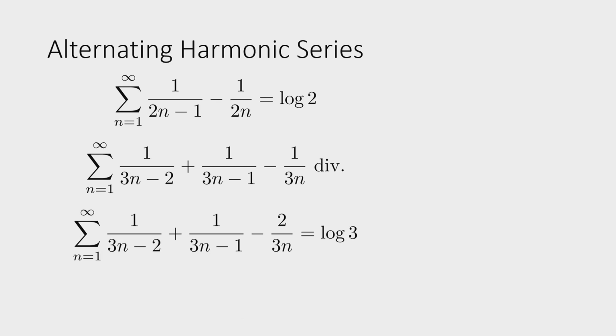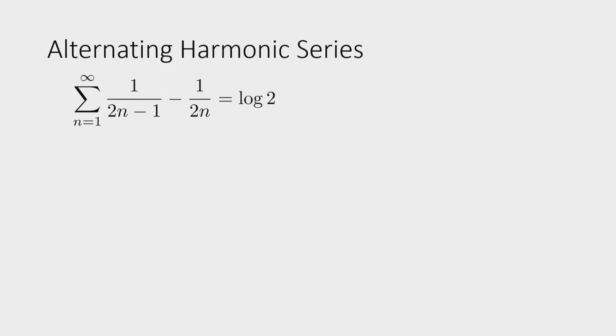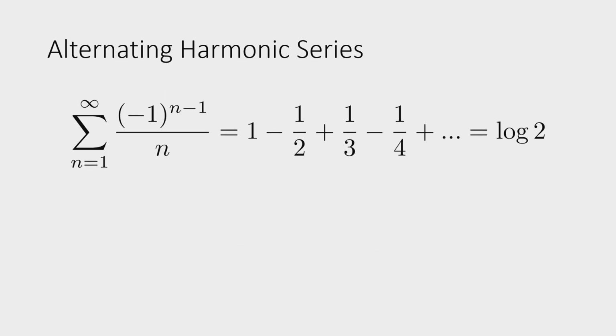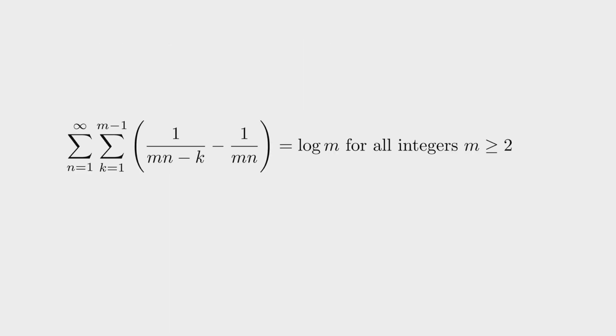So, just by wondering about this, right? What's so special about 2? Why is there 2? We found this thing. And now these are all modifications of the harmonic series that give some logarithm. And now that's a bit abstract, but basically if you want to compute log 4, you just compare every unit fraction to the unit fraction whose denominator is divisible by 4 that is closest to it.